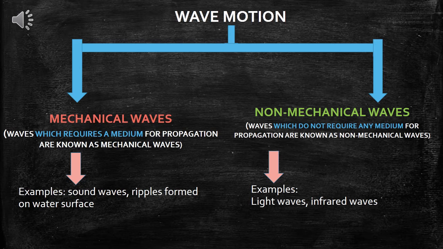The other kind of waves are called non-mechanical waves. These non-mechanical waves do not require any material medium. Even through a vacuum, non-mechanical waves are able to propagate. Light waves and infrared waves are all called non-mechanical waves. In general, electromagnetic waves are the best example of non-mechanical waves.